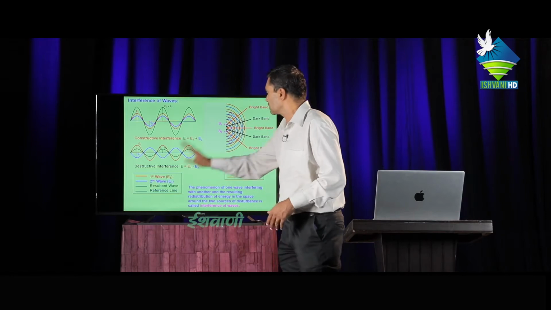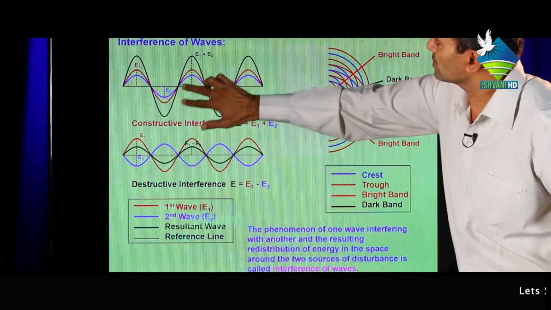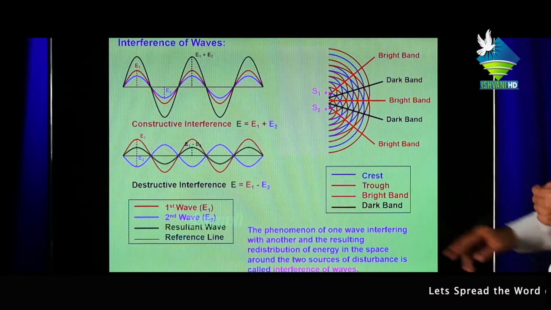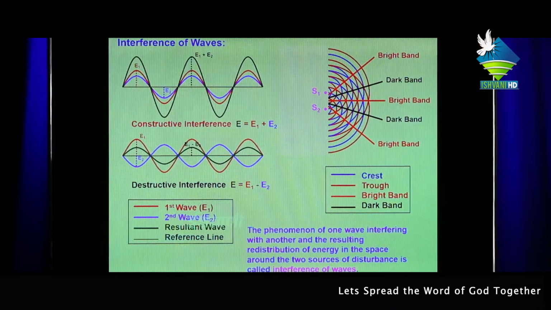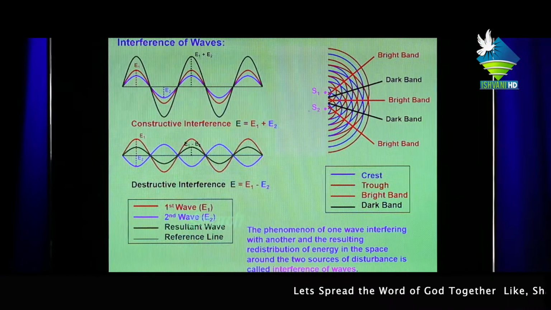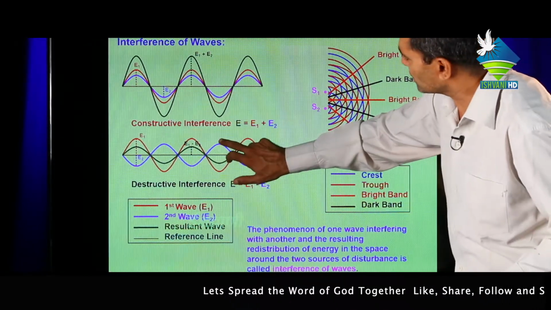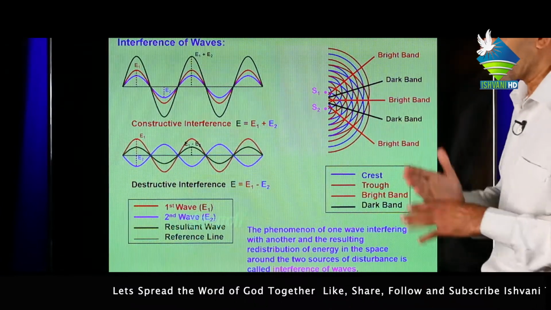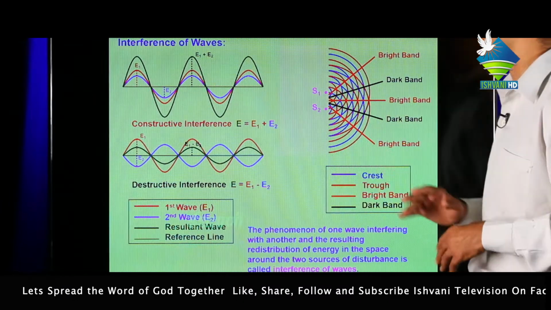This is called destructive interference. This means if both troughs or both crests come at one position, it is called constructive interference, and the intensity or amplitude will be maximum. But in the situation where a crest and a trough are opposite each other, the intensity or amplitude will be minimum. This is called destructive interference.